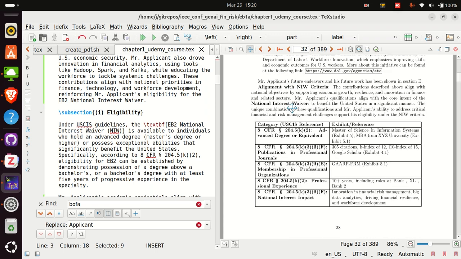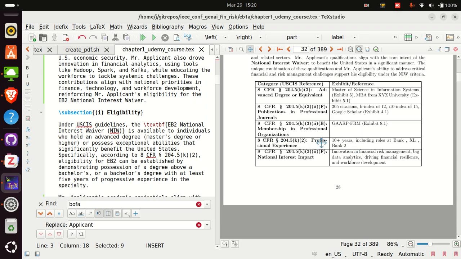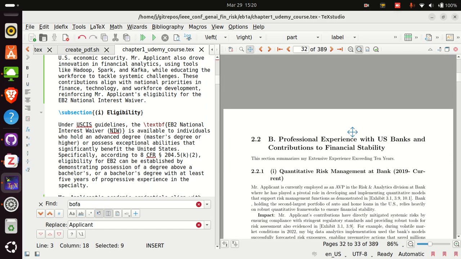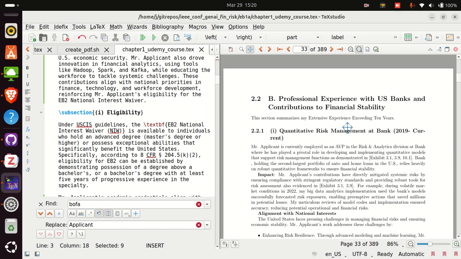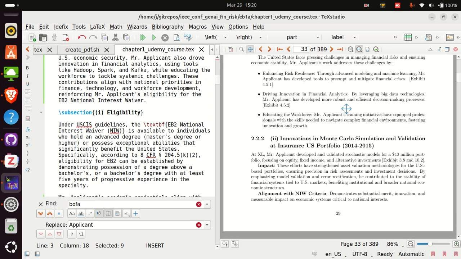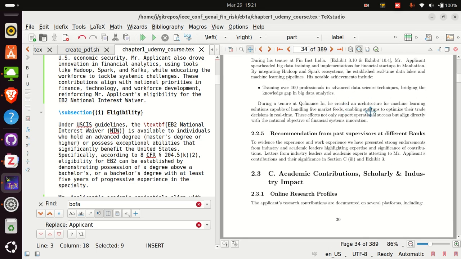Then we make a categorized reference and show how the person satisfies each. The first category is advanced degree or equivalent. The second category is publications in journals. The third category is membership in professional organizations. Then you have professional experience, and then you have national interest impact. Then you expand on professional experience with the US bank and contribution to financial stability. So we talk about how this person is doing that. We talk about his job role, what he's doing in the job role, and show the 10 years of experience.